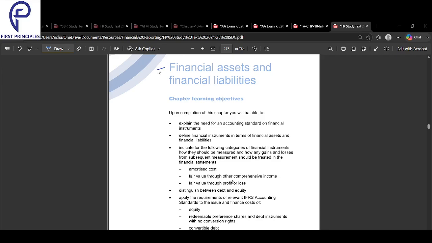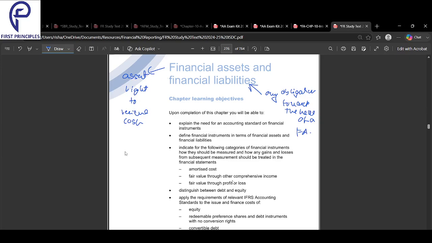So a financial asset is, guys, any asset that creates a right to receive cash. Any asset that creates a right to receive cash is called a financial asset. A financial liability is any obligation towards the holder of a financial asset. Okay, so asset: the right to receive cash.